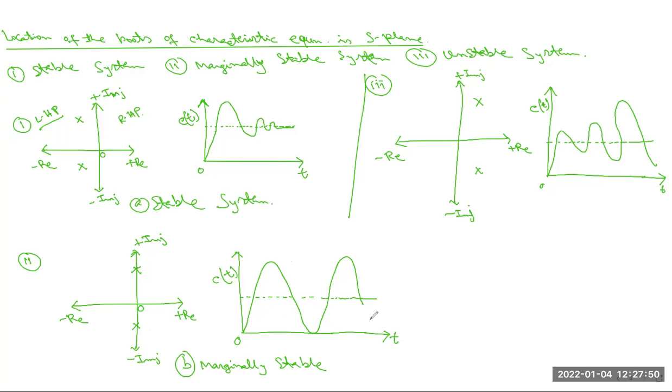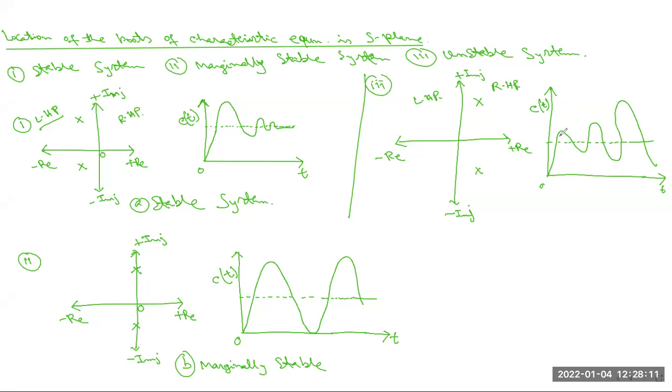Number third, this is the unstable system. That means when most of the roots are present on the right half plane. This is the RHP, right half plane. Then this system is basically called the unstable system. And this is the graphical representation.